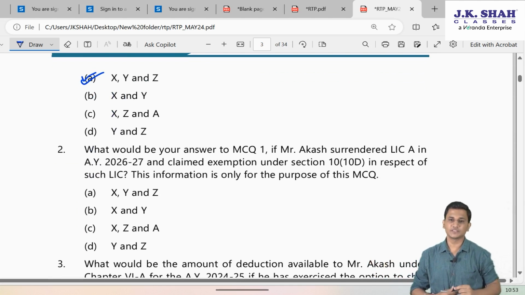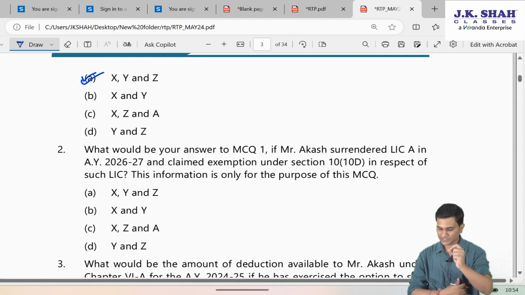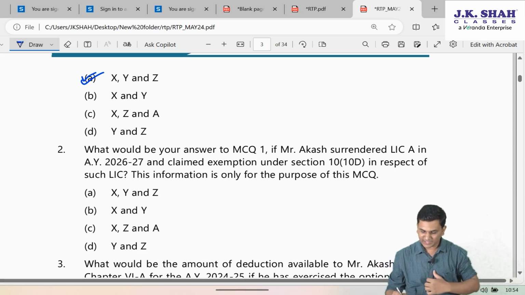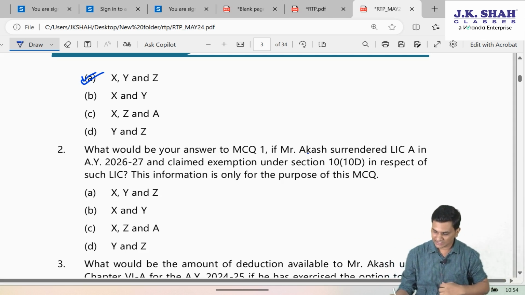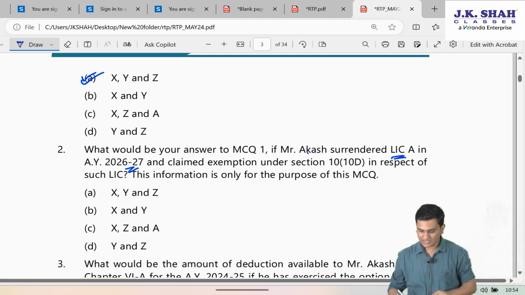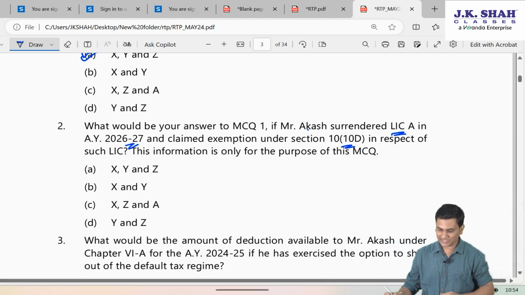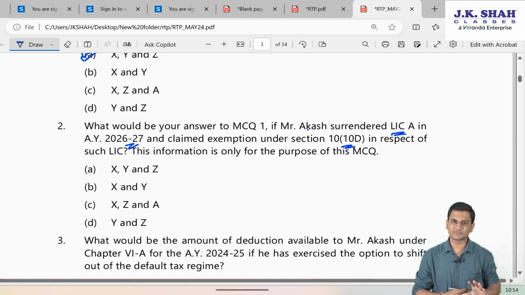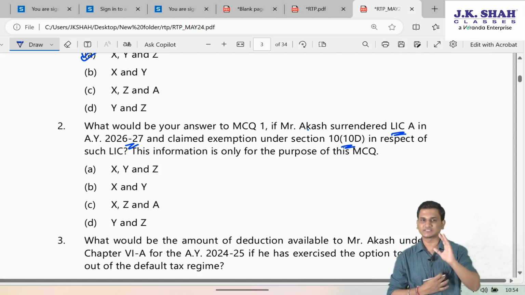Now second question, they are changing the slide information. They are saying what would be our answer to MCQ 1 if Mr. Akash surrendered LIC A in AY 26-27 and claimed exemption under section 10(10D) in respect of such policy. This information is only for the purpose of MCQ, so we will not consider this in any income calculation otherwise.